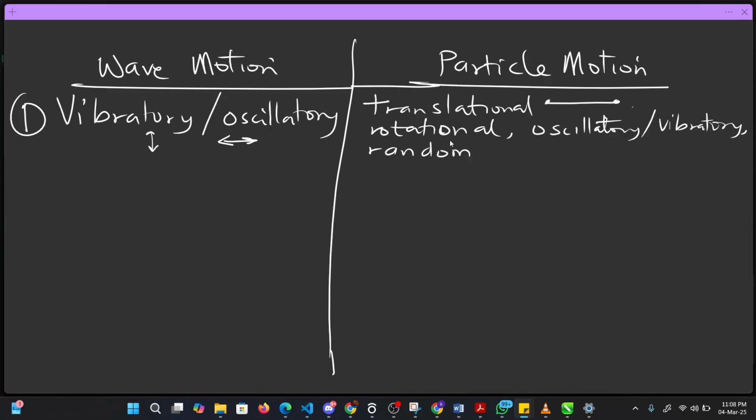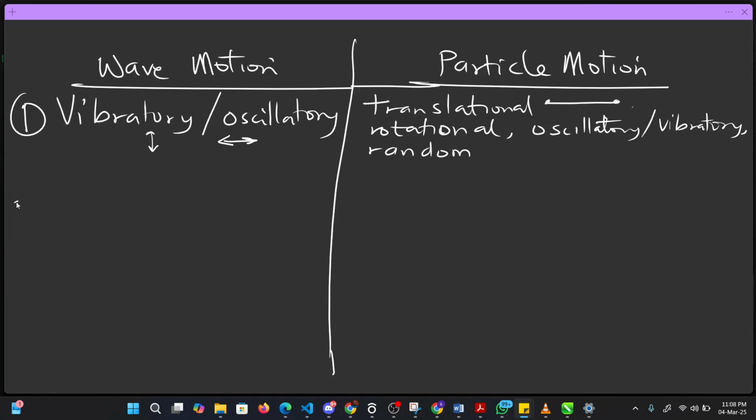Unlike a particle, a wave can never undergo translational motion, rotational motion, or random motion. Rather, a wave can only undergo oscillatory or vibratory motion. But a particle can undergo all of them.